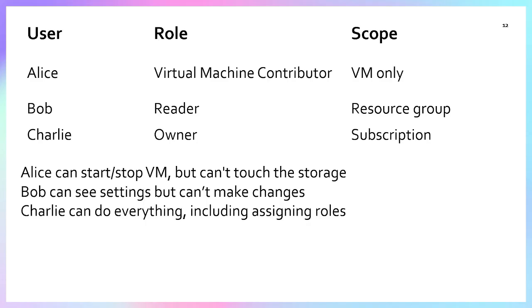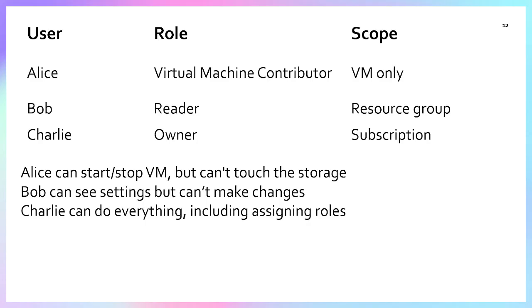These are the roles. Now the point is, we will provide these roles to all three persons, but where will we provide them? Alice is working inside the VM, so we will provide the Contributor role only for that VM, so that she can do everything inside the VM.